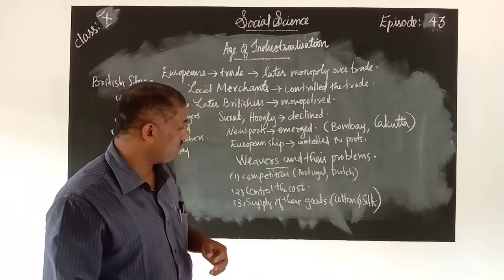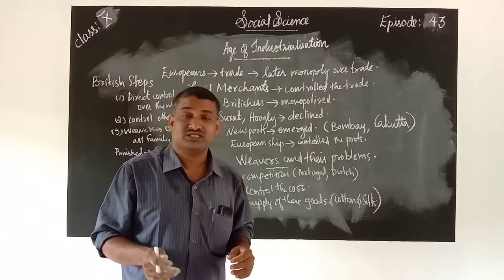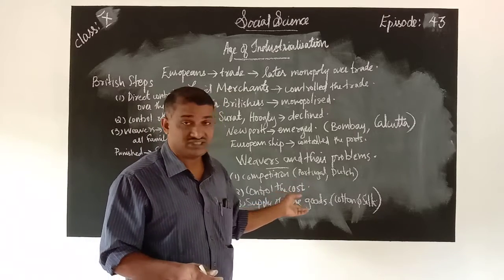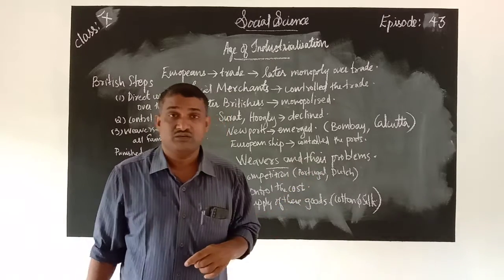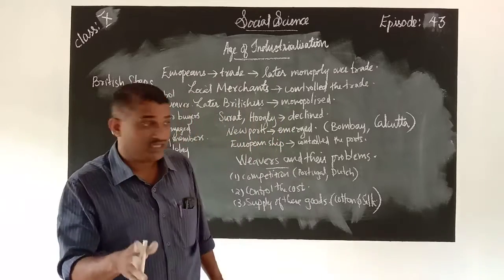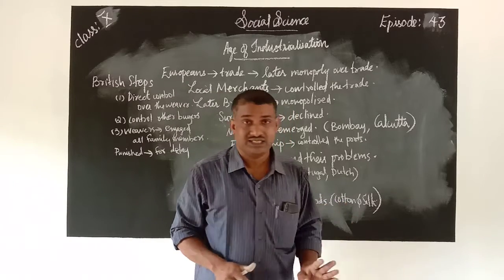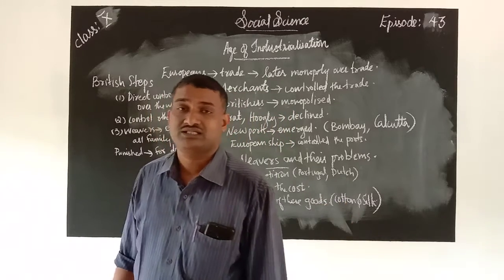Next is the supply of these goods. The supply was controlled not only by the Britishers, but the Portuguese and the Dutch also controlled the supply of these goods. Which goods? Raw materials like cotton, silk and other items.